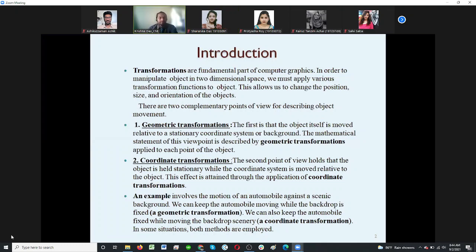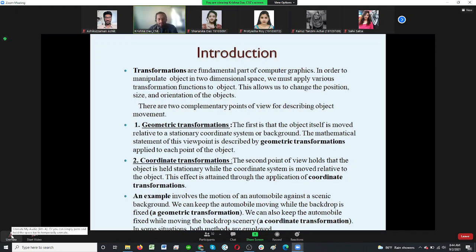Like the first one you said about an automobile, a car, it is moving when your background is fixed. But whenever you see that your background is changing, in the coordinate transformation, the background will be changing. But in geometric transformation, you will not find that the background is changing.